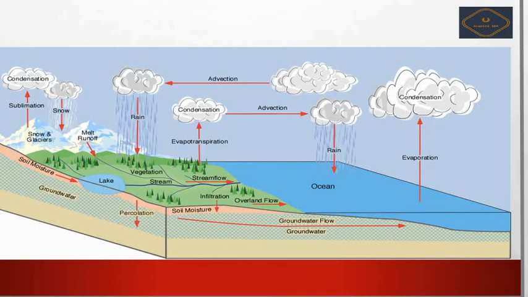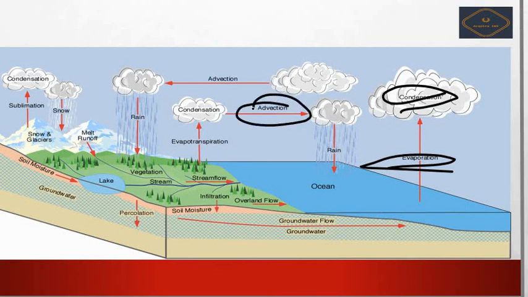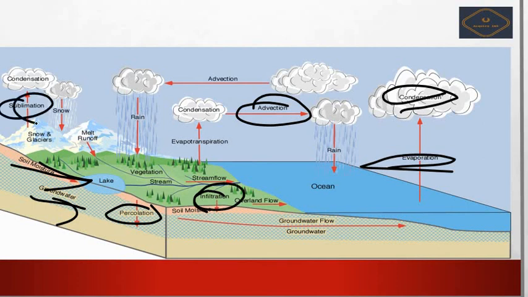So here you have the diagram for this, you can see here evaporation, condensation, advection, right? Next here it is your runoff water. Okay, see here it is your soil moisture, groundwater, percolation. Okay friends, next here it is your infiltration, sublimation, melt, runoff, snow and glaciers. So due to all these reasons the water can be transferred from one reservoir to another very easily. Okay, next we see the next question, that is the 29th question.